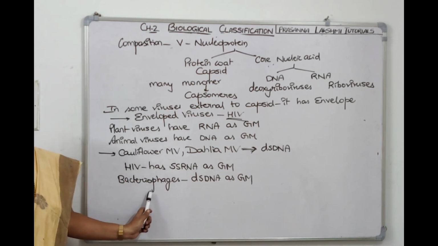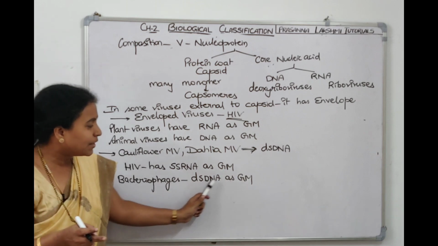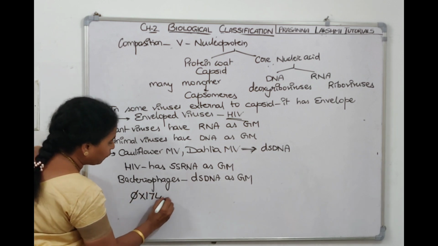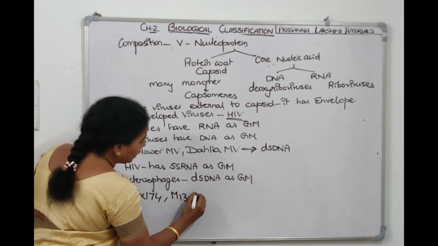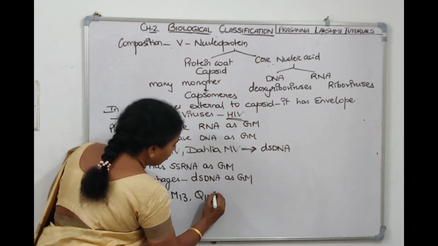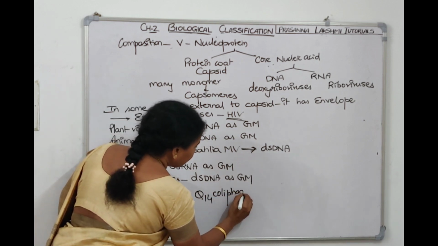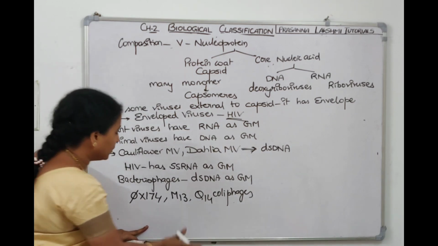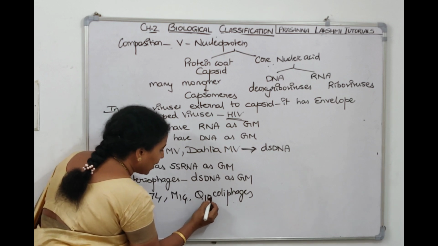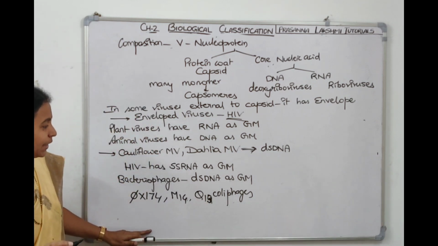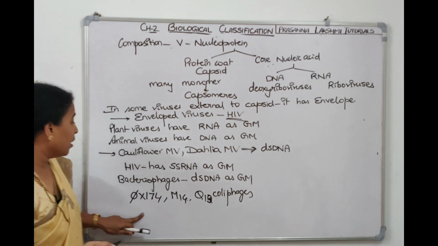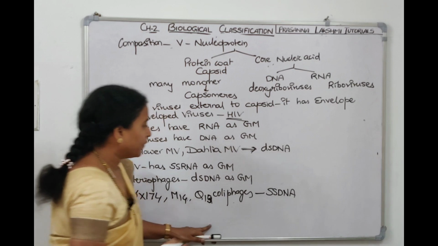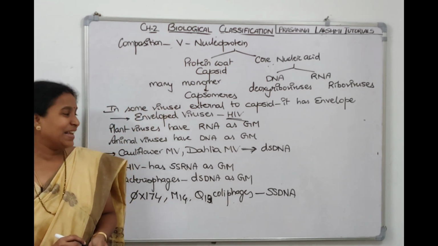Bacteriophages, the viruses which infect bacteria, should have double-stranded DNA as a genetic material. But when we talk about bacteriophages called PhiX174, M13 and Q13, the coliphages, these are some examples. They contain single-stranded DNA as a genetic material. Bacteriophages like PhiX174, M13 and Q13 will have single-stranded DNA as a genetic material.